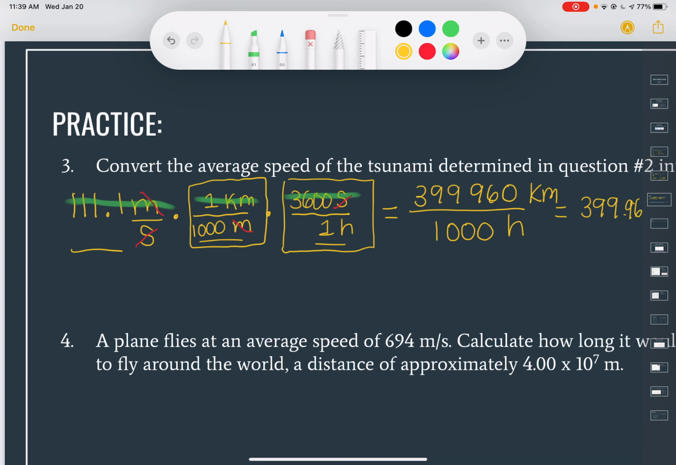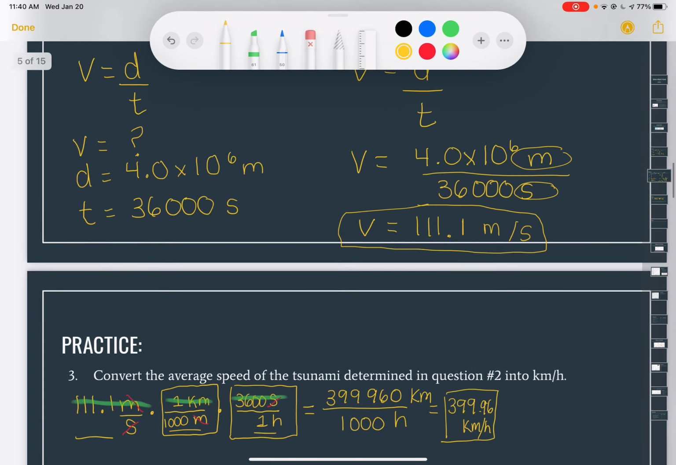So 111 meters per second is equivalent to 399.96 kilometers per hour. So when we put this into kilometers per hour, it makes it more realistic because we're used to thinking that way when we're talking about driving, for instance. That's really fast. None of us have gone 400 kilometers an hour in our car. That's a really fast tsunami. Okay, so that puts it in perspective to us to see how fast this wave is coming. And I think that's what it was talking about.